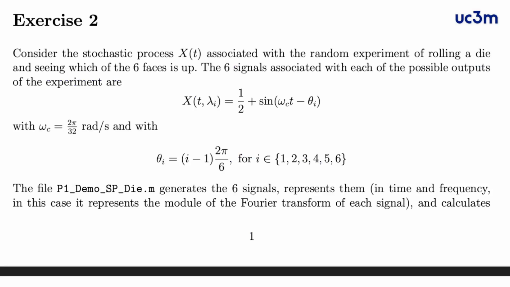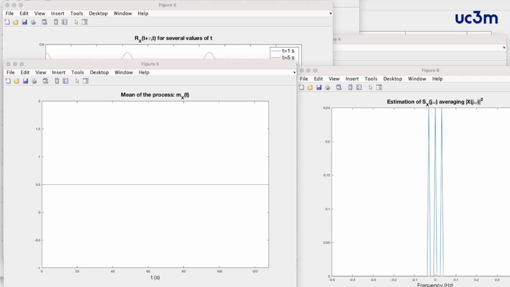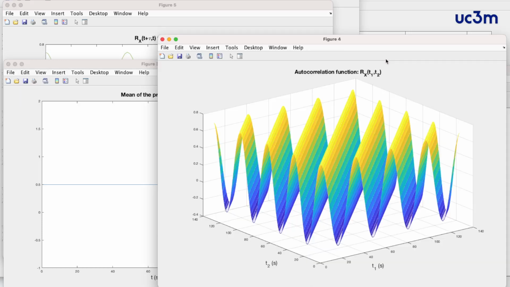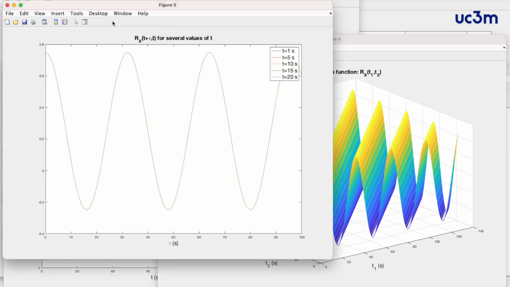In exercise number 2, this random process is a stationary random process. Because of this, the mean is constant. The autocorrelation function has a shape like this. In this case, if we plot the autocorrelation as a function of tau for several different values of t, we always have the same value.